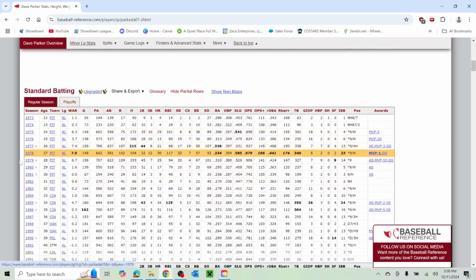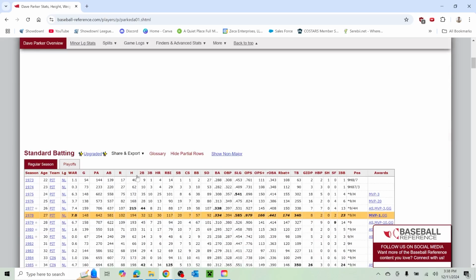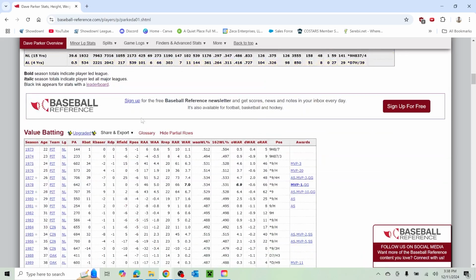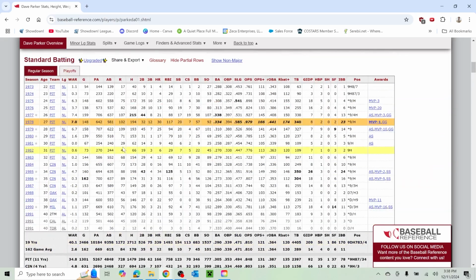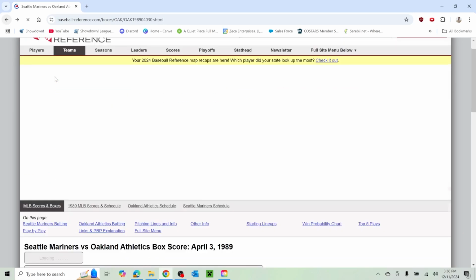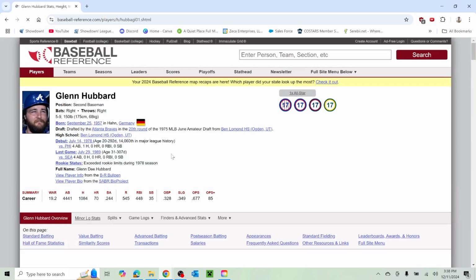World Series winner in 79. Must have won one with the Reds as well, I'm thinking. I'm not sure when they won the World Series. I'm not super good with the 80s World Series winners necessarily. I know 79, being a Pirates fan, it's kind of the only thing I can hang on to, even though that was just about 50 years ago. Yeah, Dave Parker, glad that he's in the Hall of Fame. Long time coming, should have been.